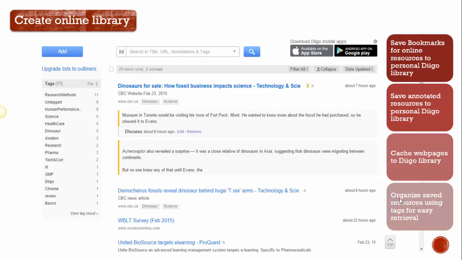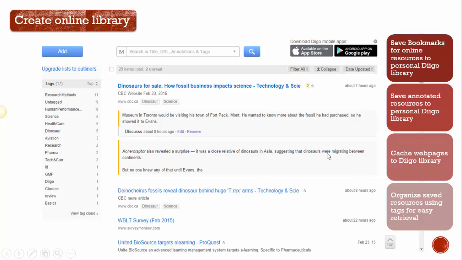The other thing about the online library is that you can organize your resources according to whatever best suits you through the use of tags. So with every resource that you save, you can create your own personalized tags, and those tags can be used to then find information online.